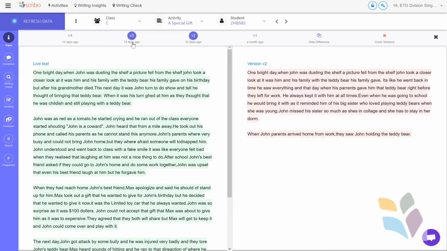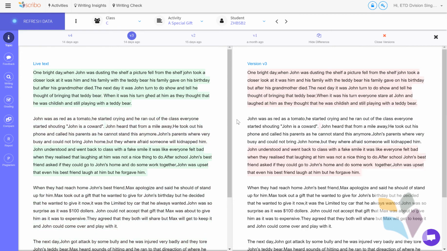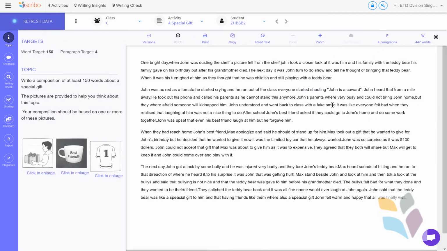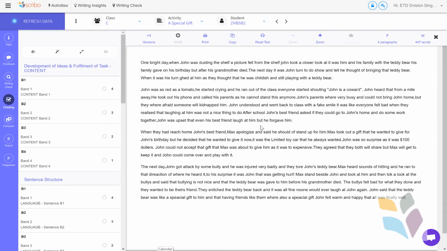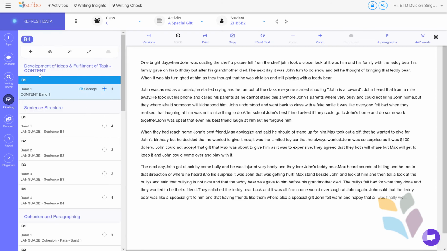So you can see the evolution of the essay across the timeline. That's all really what we're trying to show you. You can hide the difference, you can show the difference, and you can close versions out. Another great feature that we've been asked for is to track the marking status of a rubric. So if I was to grade this essay, what I can do is obviously give it a score and then add another one and then add another one.